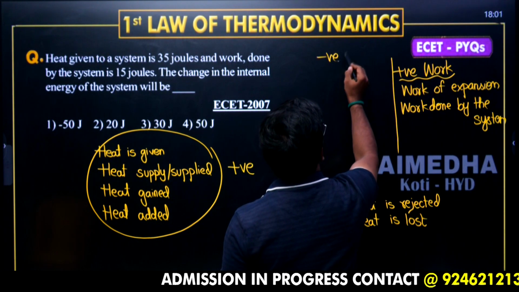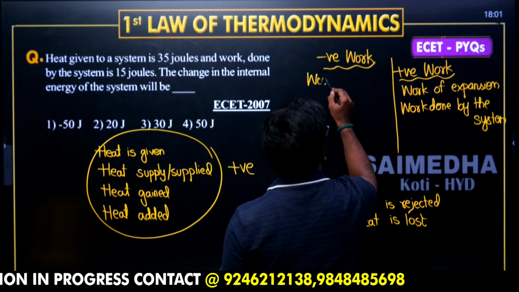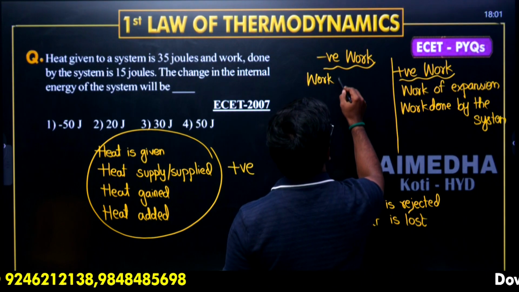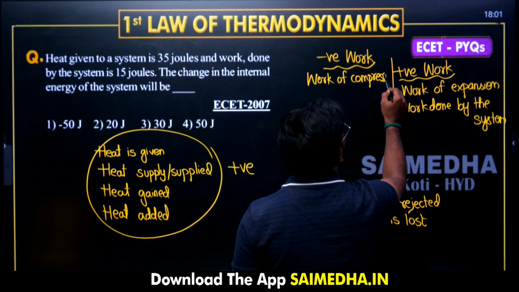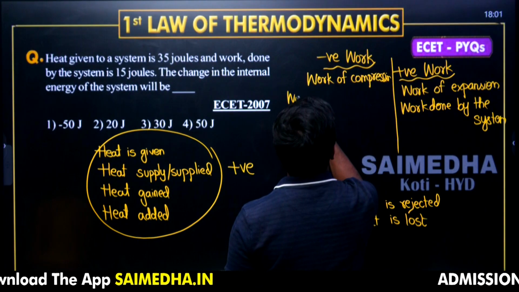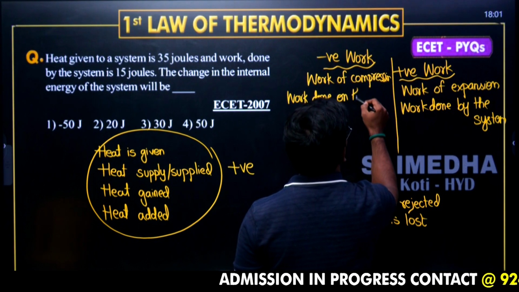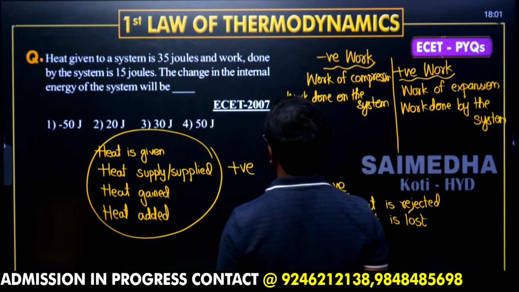Negative works are work of compression and work done on the system. These are going to be negative works.